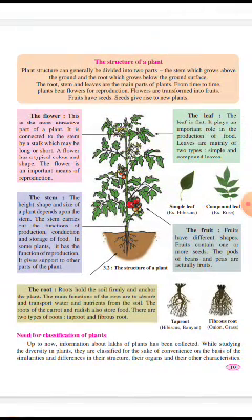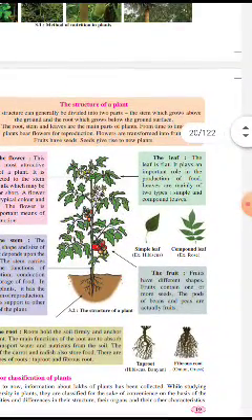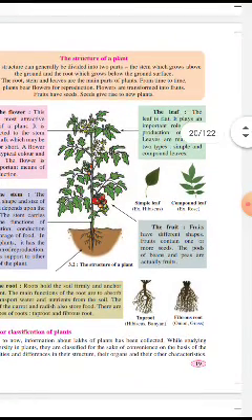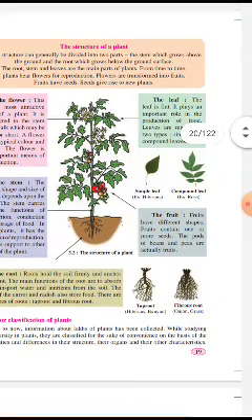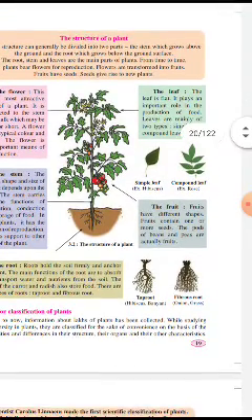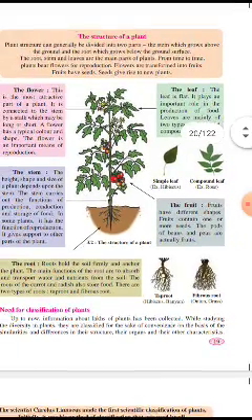Then we see the leaf. The leaf is flat, and it plays an important role in the production of food. Leaves are mainly of two types: simple and compound leaves. The pictures show a simple leaf, for example hibiscus, and a compound leaf, for example rose. And we know other examples also.